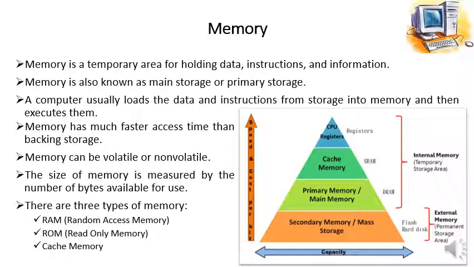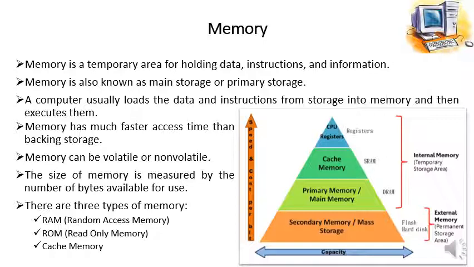Further, the prices or cost are also represented. The lowest memory, that is secondary memory or mass storage, is cheaper as compared to the primary memory, cache memory and CPU registers, while the primary memory is expensive as compared to the secondary memory and cheaper as compared to the cache memory. In the same way, cache memory is more expensive as compared to the secondary and primary memory, that is RAM, but it is small in capacity as compared to the primary memory and secondary memory. And third, its speed is higher as compared to the primary memory and secondary memory.